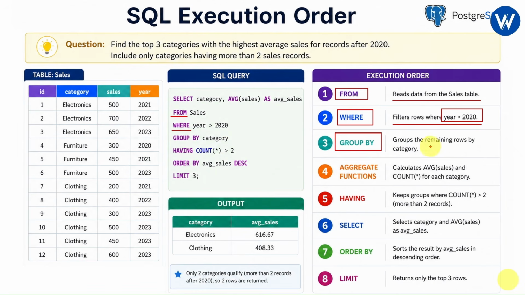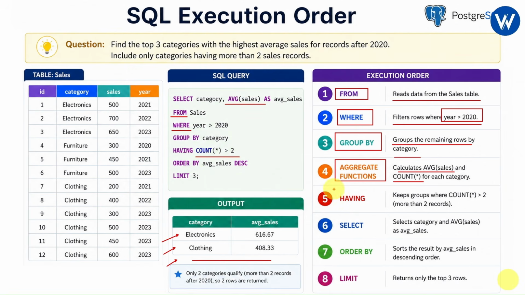It will do the grouping, like grouping the remaining rows by category. So using the category it will group in this way: electronics, clothing and furniture. Furniture is not included. Next it will do the aggregate function: how the average sales and count work for each category. So basically it will calculate the average sales and the count for each category.